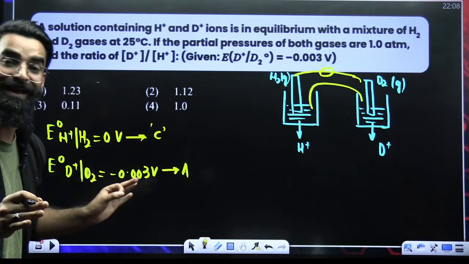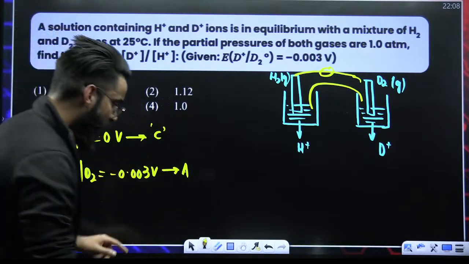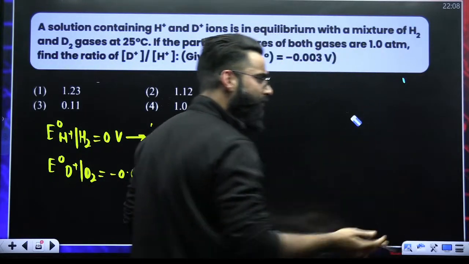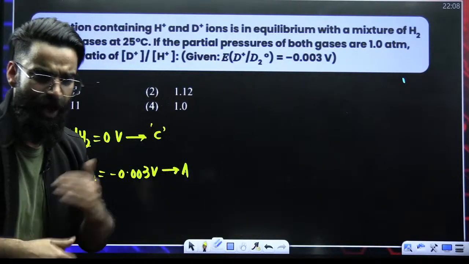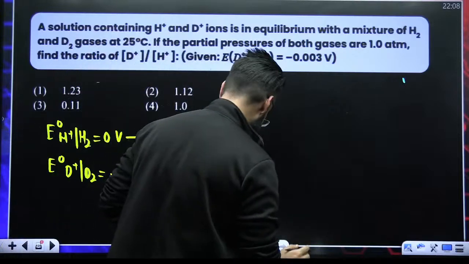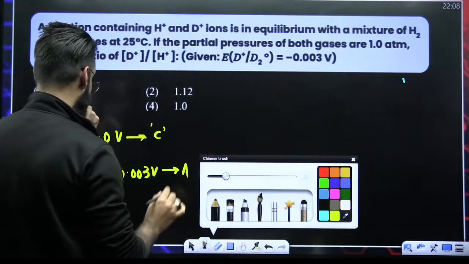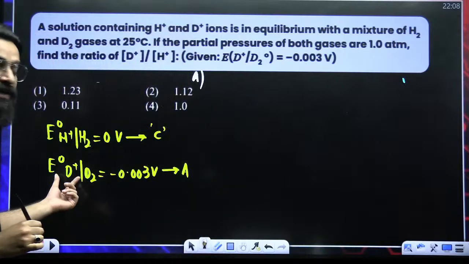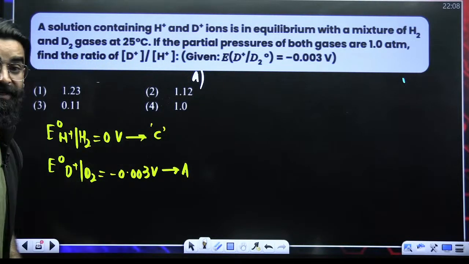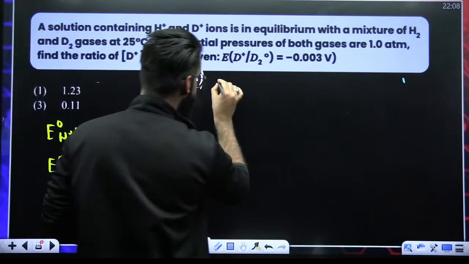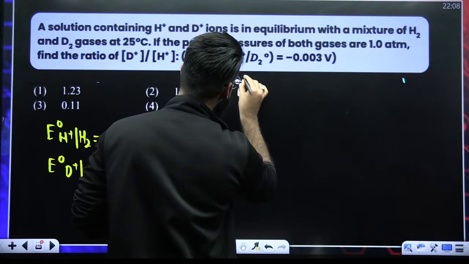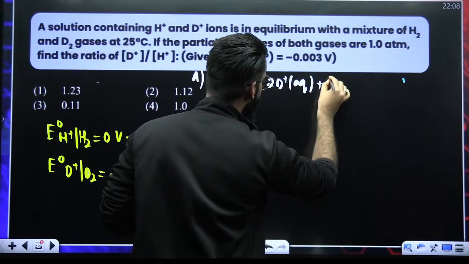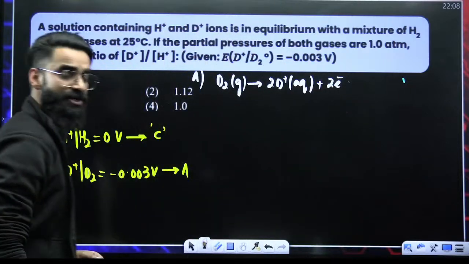Deuterium electrode is behaving like anode. Okay? And once we got to know which one is anode, which one is cathode, now the things are becoming easy. How exactly I'm going to do after this? Have a look. First of all, let me talk about the reaction taking place at anode. Anode means deuterium. At anode, oxidation takes place. So reaction has to be D2 gas. It gives 2 times D positive aqueous plus 2 electrons. This is the reaction at anode.